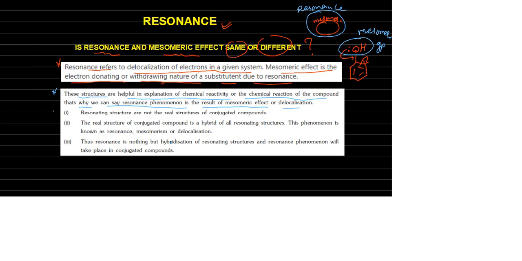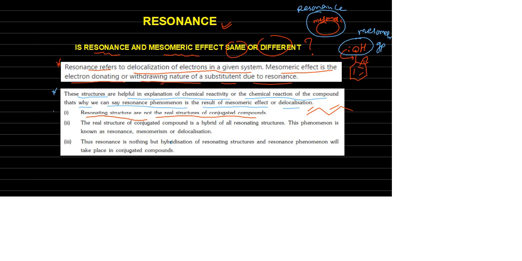Number one, resonating structures are not the real structures of conjugated compounds. What is a conjugated compound? Conjugated means alternative position. If a double bond is there, that is a conjugated system. Not only double bonds, but double bond plus positive charge, or double bond plus negative charge, like this.